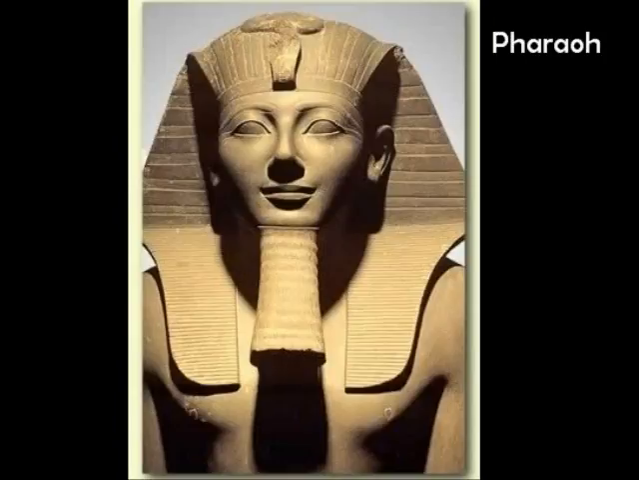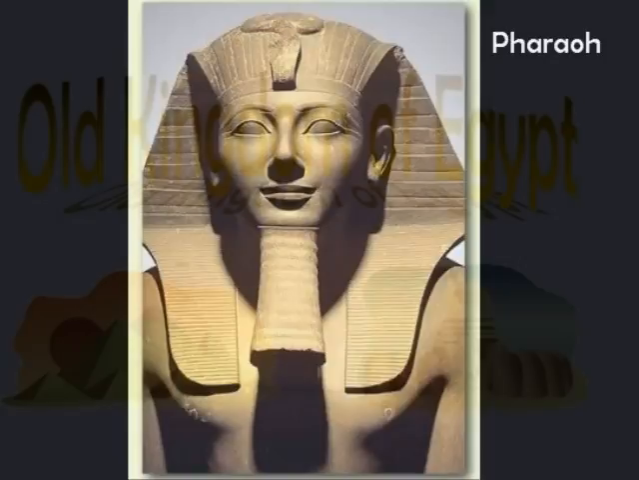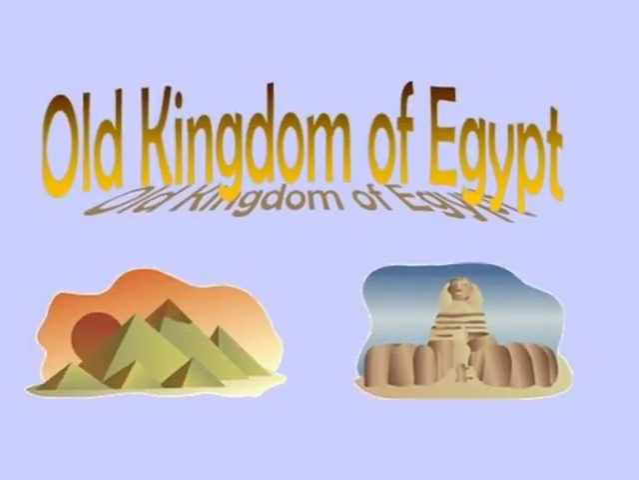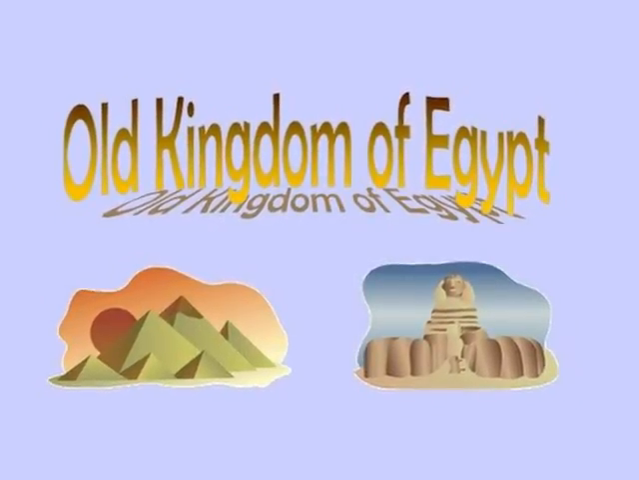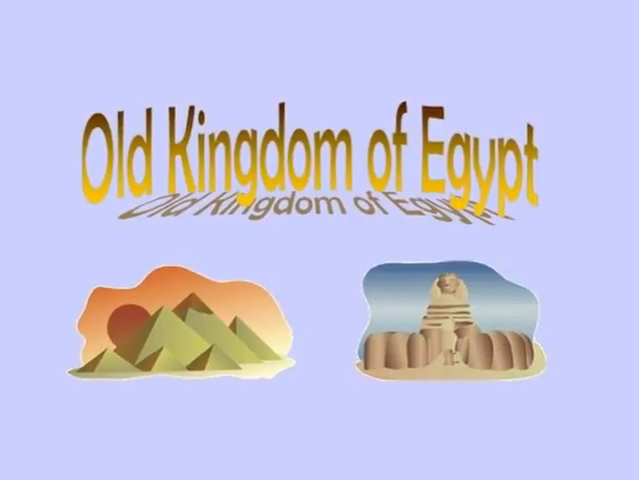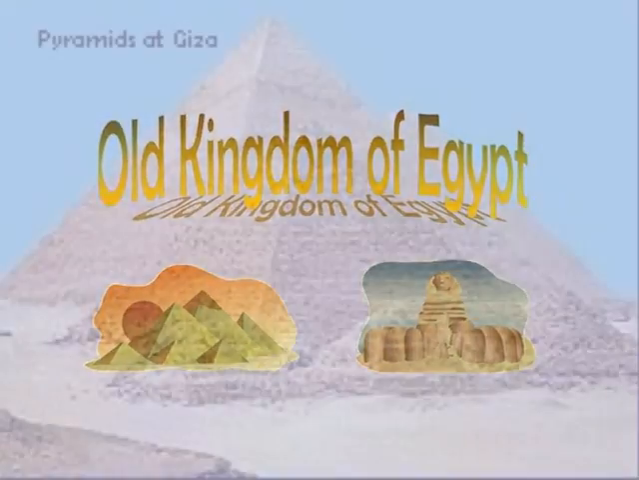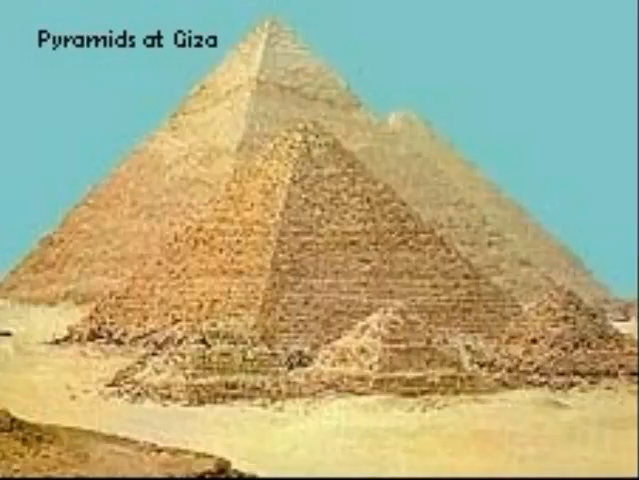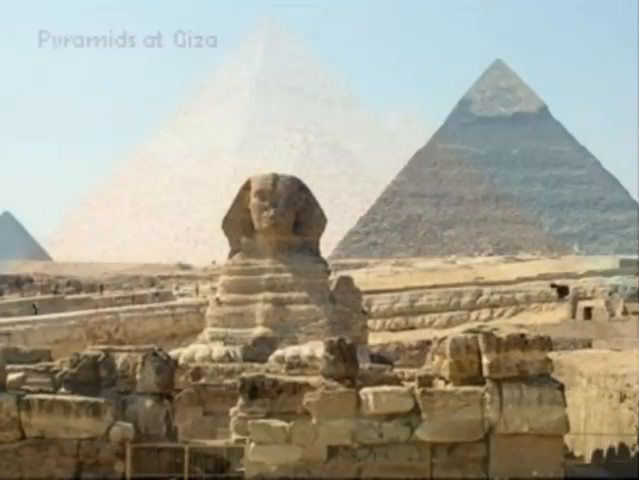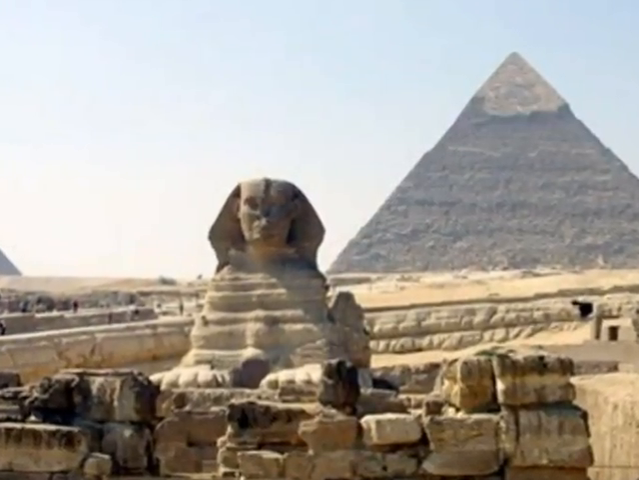Each pharaoh had a different influence in Egyptian art. For that reason, Egypt's history is divided into three different time periods. First, the Old Kingdom of Egypt. Most of the art we have from this period comes from tombs. The pyramids were built as tombs for the pharaohs.